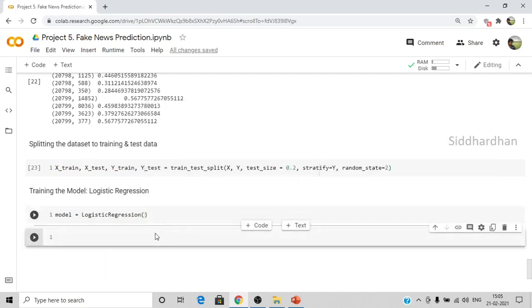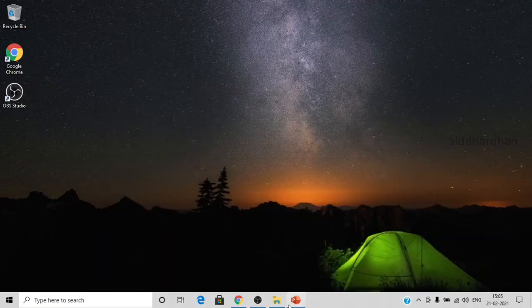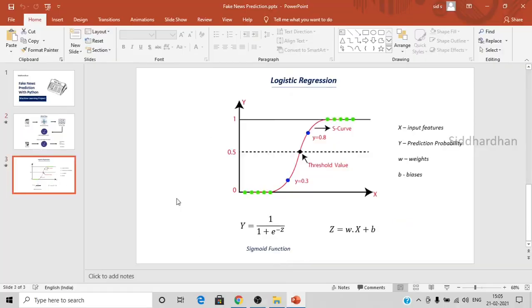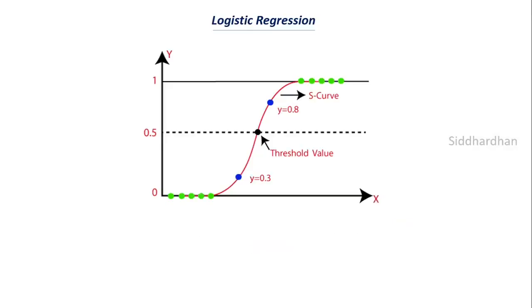As I have told earlier, let me give you an explanation about this logistic regression model. This is how a logistic regression model looks, and as you can see here, there is an S curve. S represents sigmoid. This is the formula behind a logistic regression model. A sigmoid function basically looks like this: y is equal to 1 by 1 plus e power minus z. When you plot the x and y values in this function, you will get a sigmoid curve.